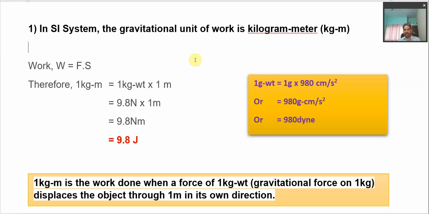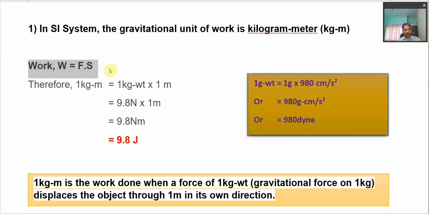So how do we represent the kilogram meter in terms of units in SI system? We start again with the formula for work, which is work equal to force into displacement, because the force has to do the work along its own direction, or we can say the force has to displace the object along the direction of the force itself.